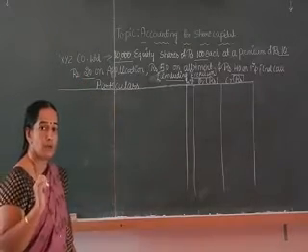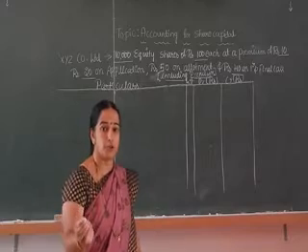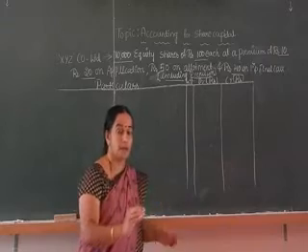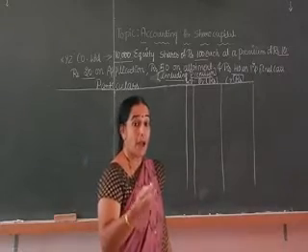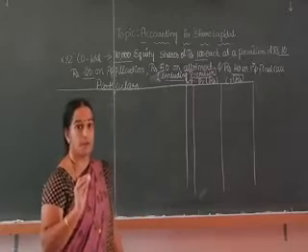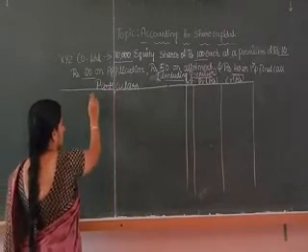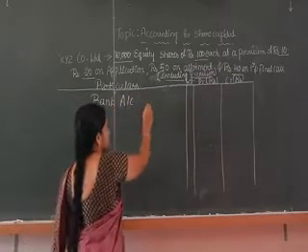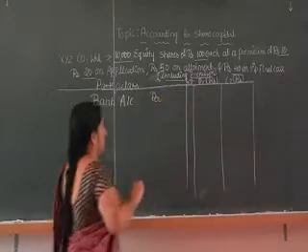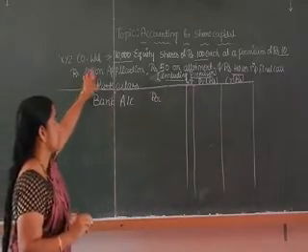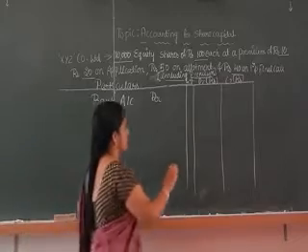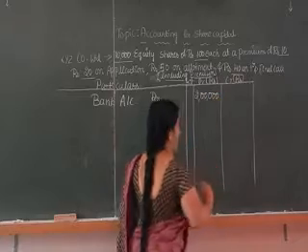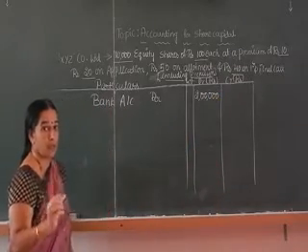The amount will be paid in the form of cheque and will go to the bank. When it is paid by cheque, the bank is the receiver of the benefit, so bank account will be debited with 20 into 10,000, that is 2 lakh, received for application money.